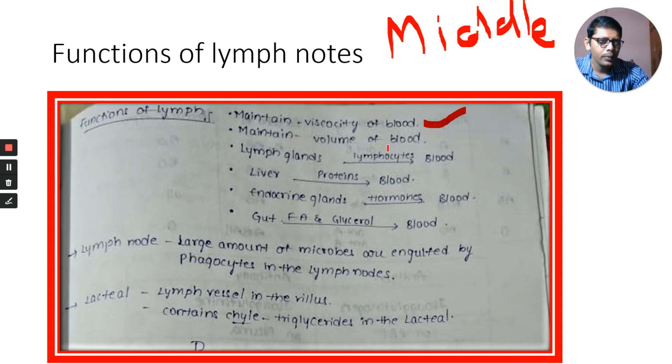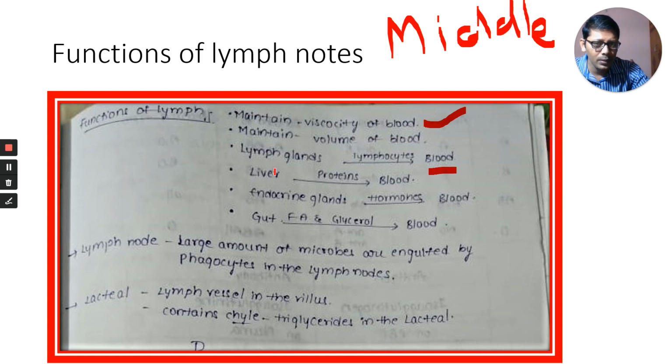If there is no lymph, the volume of the blood decreases. Therefore, BP also decreases. Lymph glands produce lymphocytes, and those lymphocytes are taken to the blood by lymph. Next, our liver produces many proteins: albumins, globulins, fibrinogen, prothrombin.